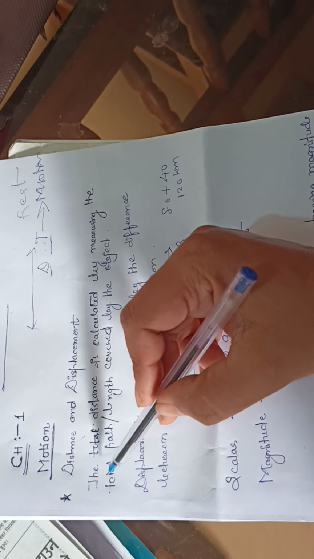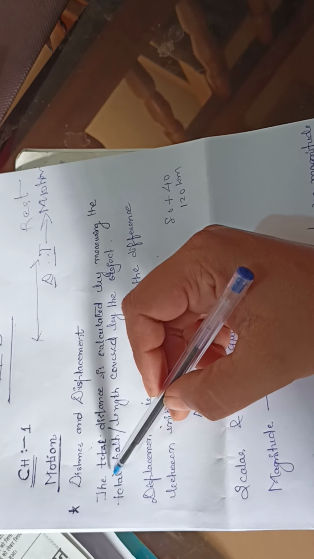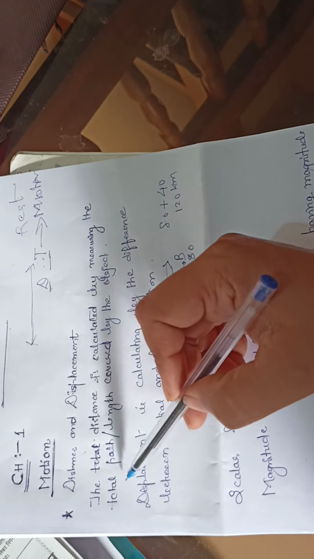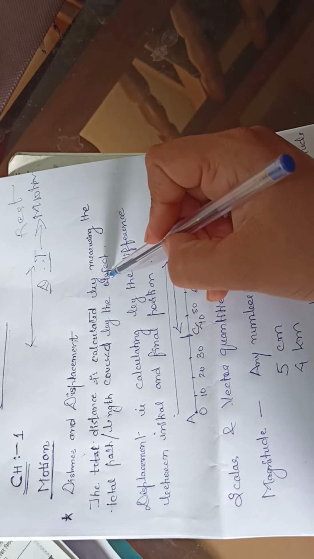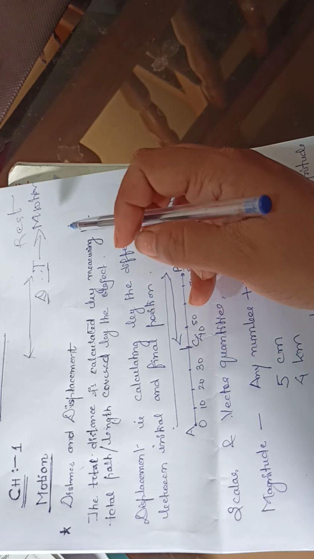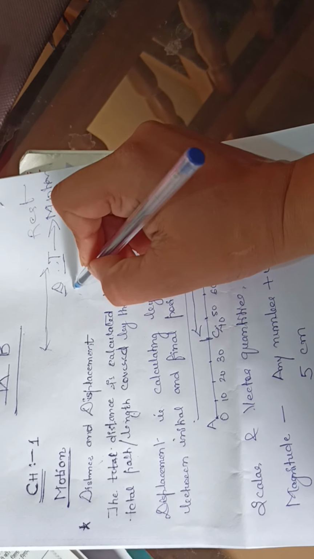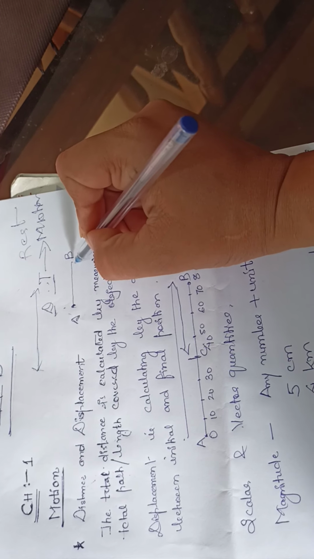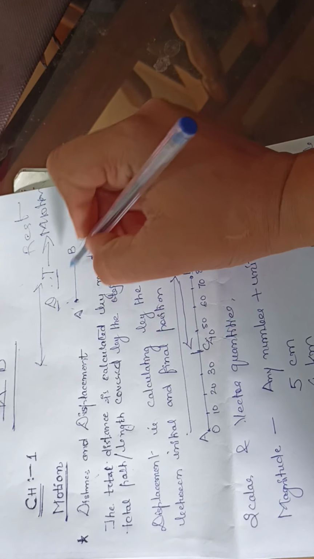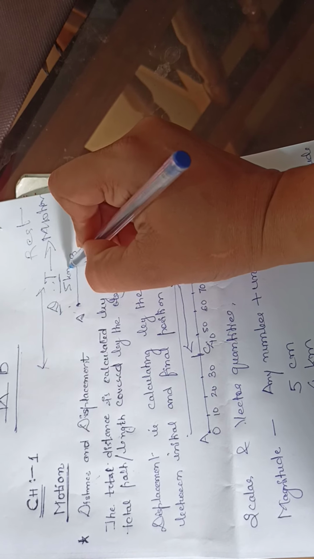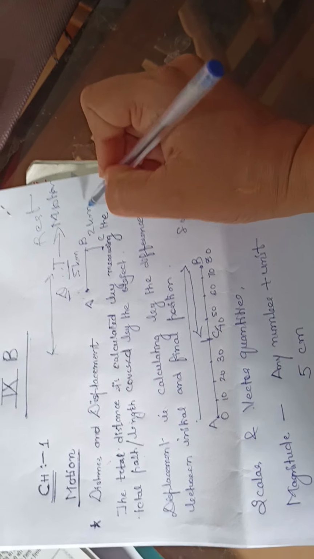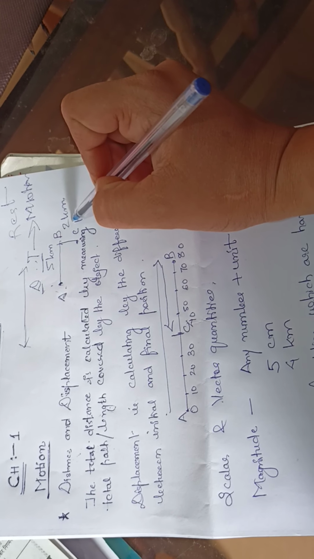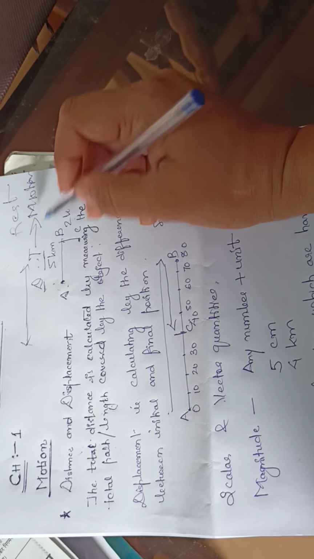Now what is distance? That definition you start writing in your copy also. The total distance is calculated by measuring the total path or length covered by the object. Total path. Like it can be in this way: the body is moving from A, then it goes to B, then it goes to C. If AB is 5 kilometer and BC is 2 kilometer, what will be the total distance? AB plus BC, that means 5 plus 2, 7 kilometers. So this is all about distance: total path, wherever it is.